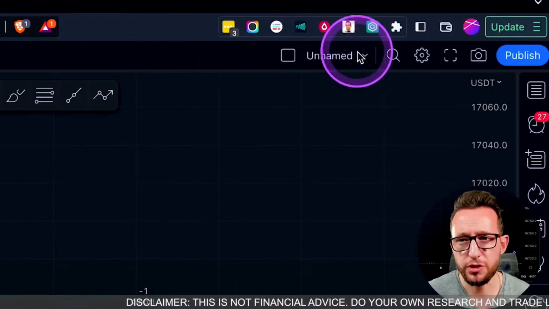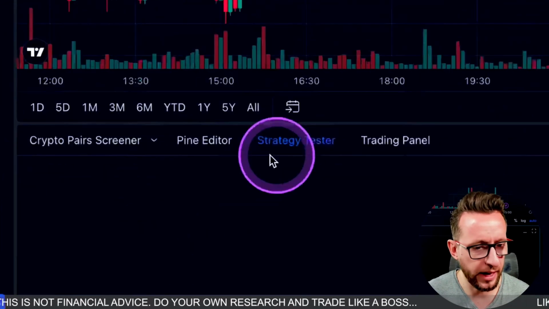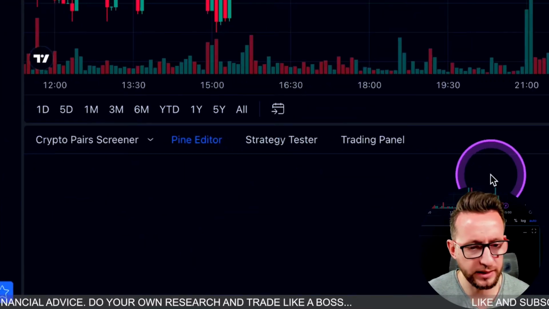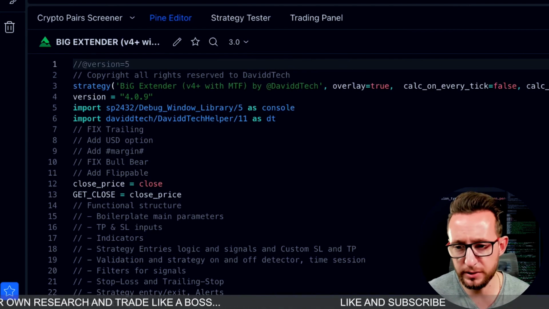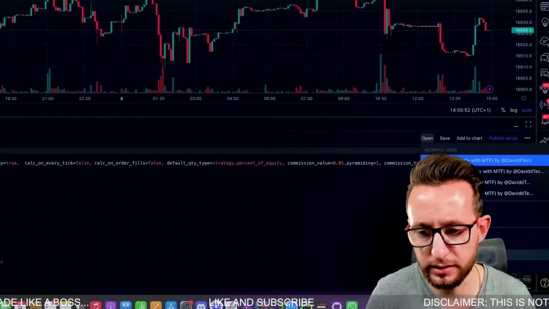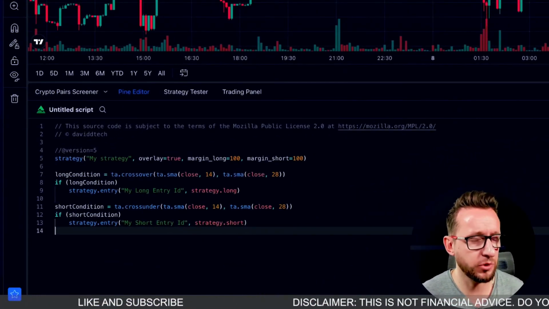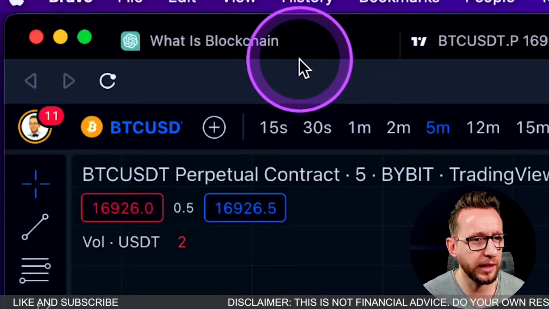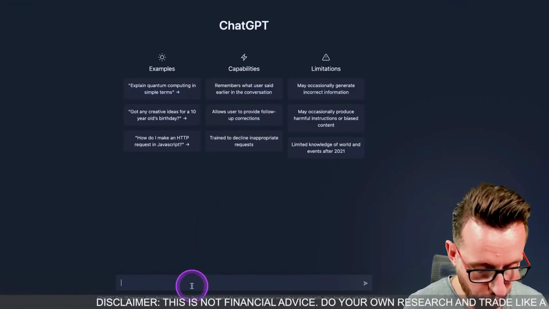So we're going to start with a new chart over here. I'm on tradingview.com, and we're going to start by opening the PineScript editor here. Now, this is where we're going to be copying and pasting. I'm looking to build a new script here, so I'm going to go over to this and click open here and click strategy. Okay, so the idea is we're going to be looking to build a simple strategy. So I'm going to give an example very quickly. So let's build a simple trading indicator for TradingView.